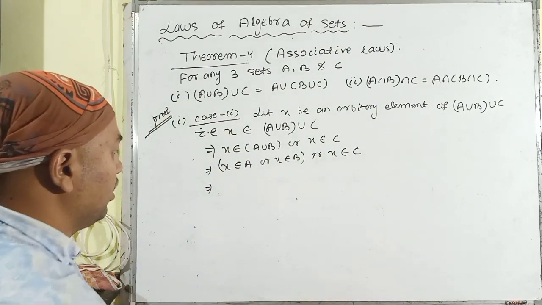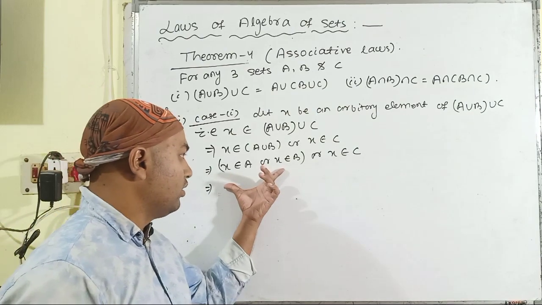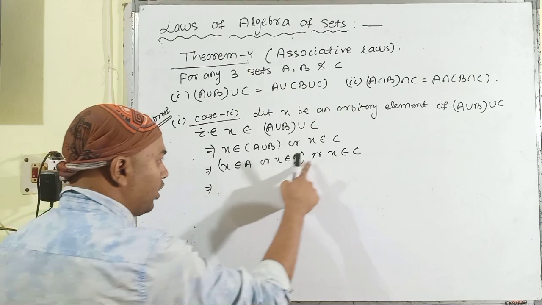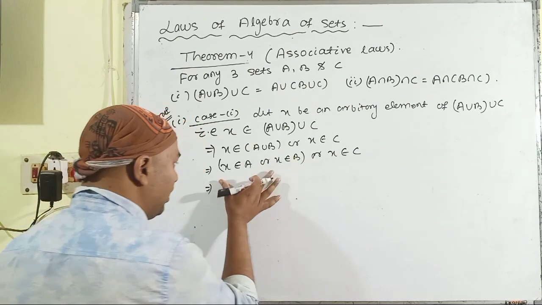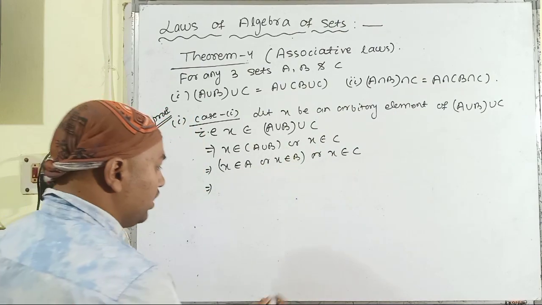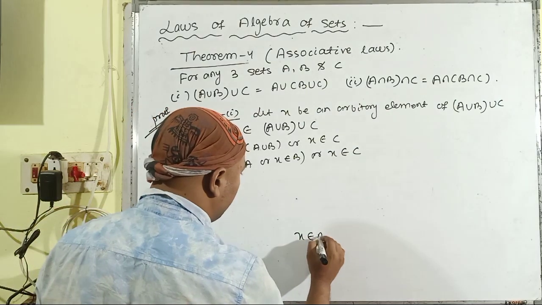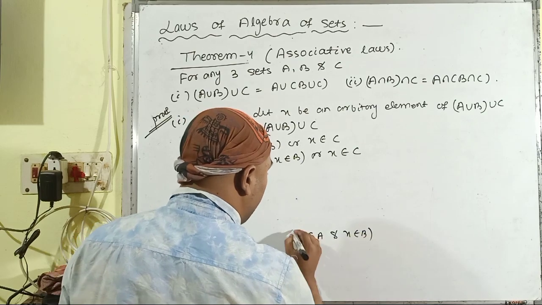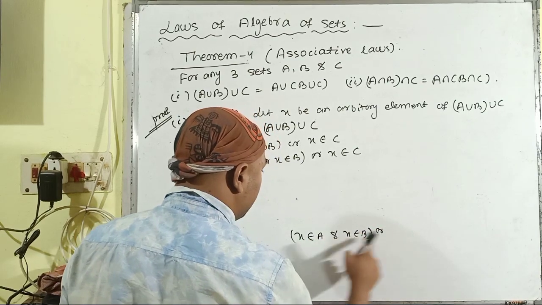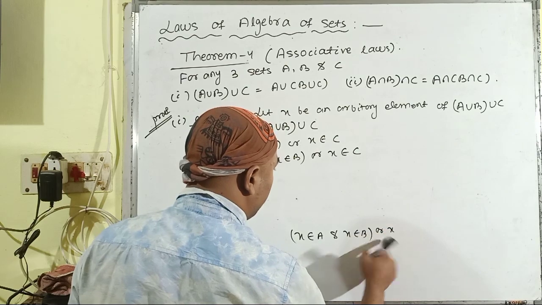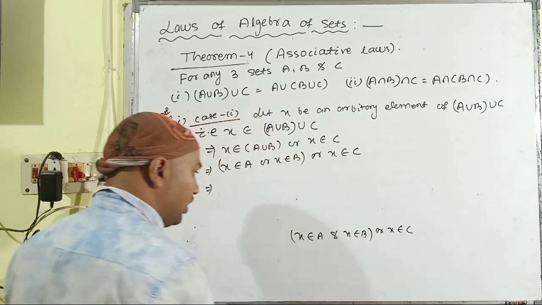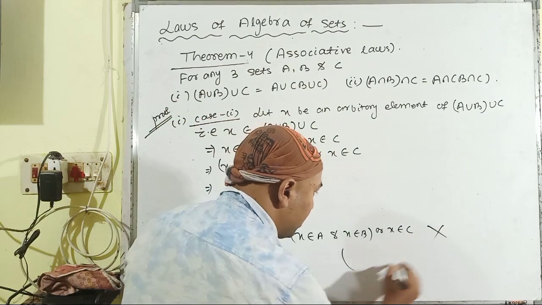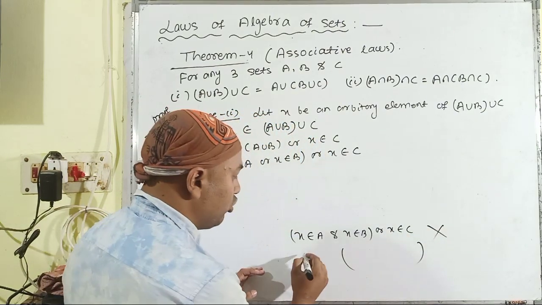Now we shift the position of the bracket towards the right hand side, because both of the connectives are "or". If it were in the form x belongs to A and x belongs to B in the bracket, with x belongs to C outside, then we could not shift this bracket to the right hand side.